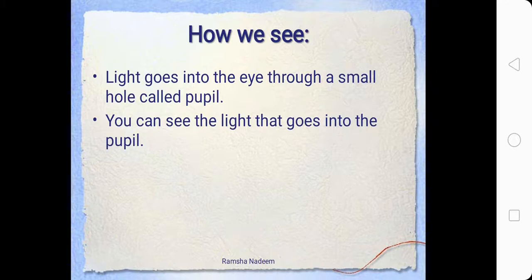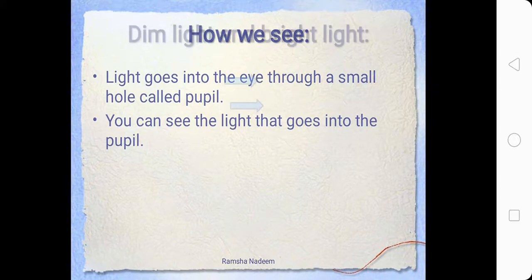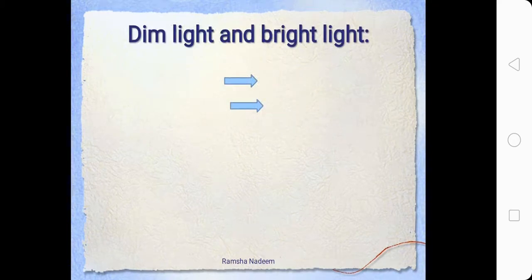You can see that light goes into the pupil. Next is dim light and bright light. What is dim light? Dim light basically means less light. And bright light means more light.